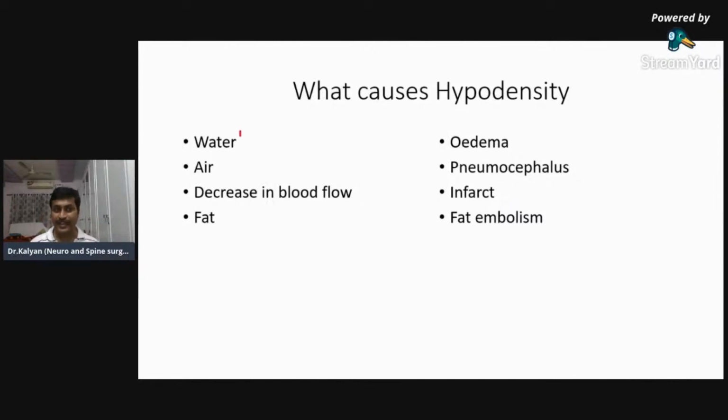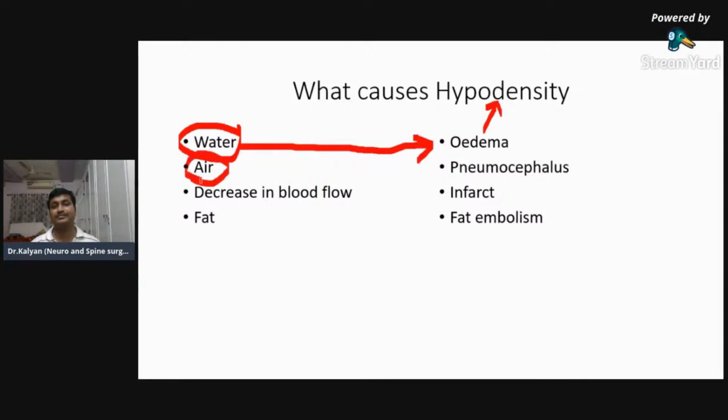A hypodense structure may contain water. So what contains water? Water is present in the form of cerebral edema or CSF. So either edema or CSF will cause hypodensity. Hypodensity may also be because of air. When there is air in the brain, we call it pneumocephalus. So again, pneumocephalus is hypodense.